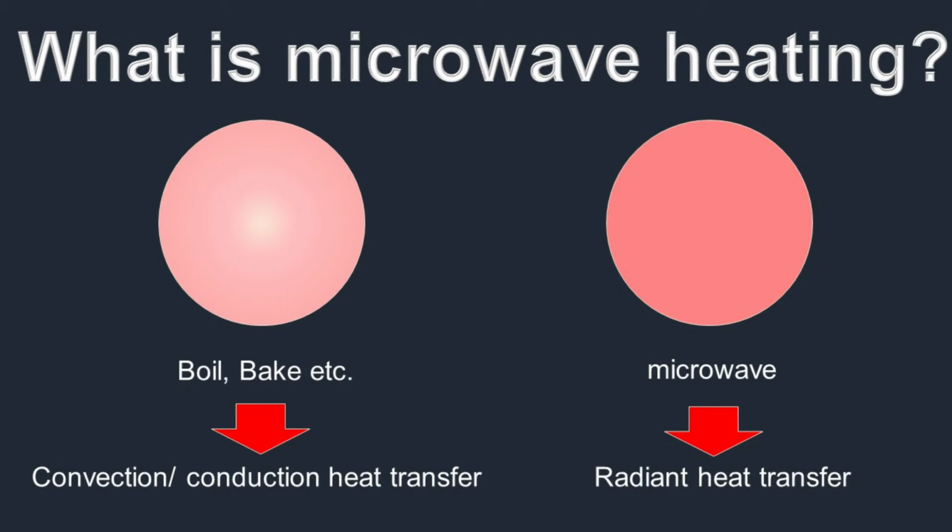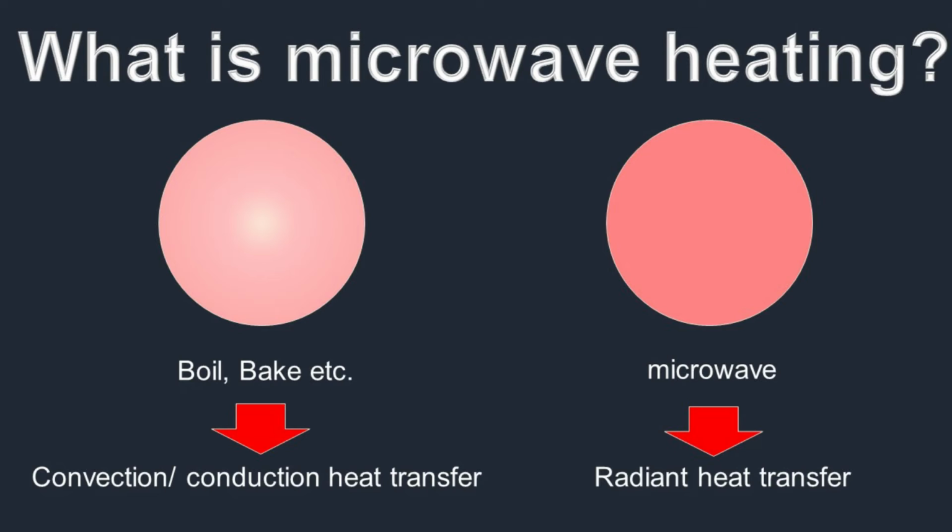But on the other hand, microwave heating is classified as radiant heat transfer. In the microwave heating, microwave affects the molecule directly. Molecules are vibrated, and this vibration energy is converted to thermal energy. So it is directly thermal energy.